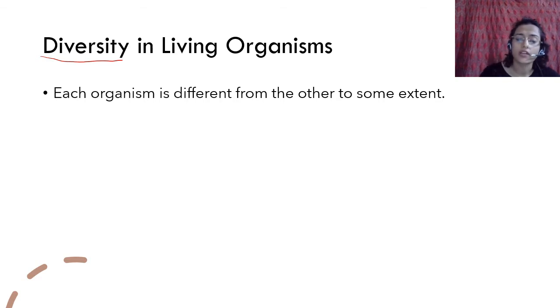So each organism is different from the other to a certain extent, right? Even human beings, यानी अगर आप अपनी फैमिली में भी देखो, your closest relatives में भी there is some difference. Even if you look at just one human being and compare to another human being, there's a vast difference, right?